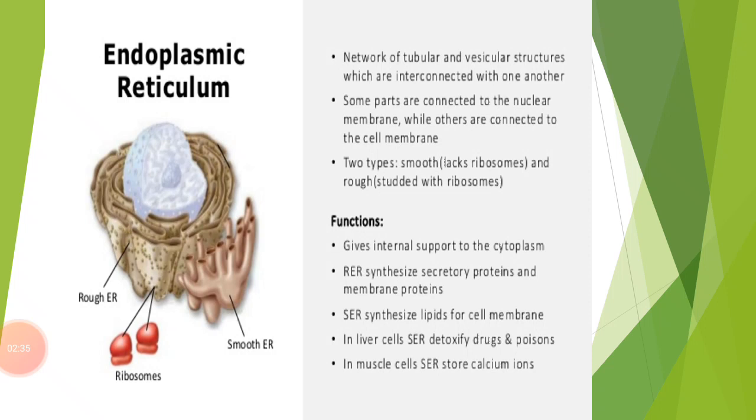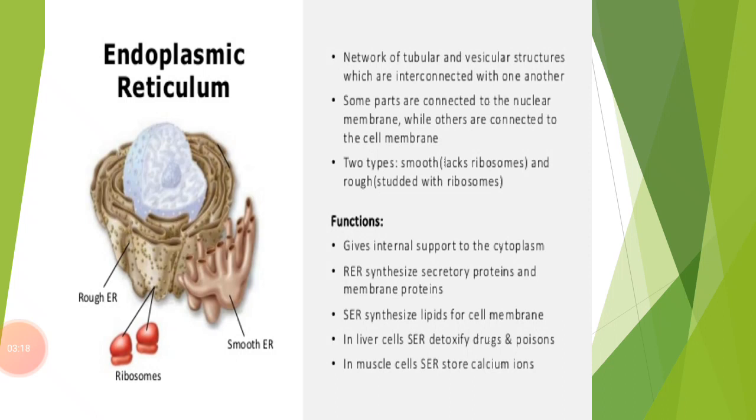So the endoplasmic reticulum is a double unit membrane structure, and it occurs in 3 morphological forms. The first one is cisternae, the second one is vesicles, and the third one is tubules. So these are the 3 morphological forms of the endoplasmic reticulum. On the basis of the presence of ribosomes on its outer surface, we divide it into 2 categories. The first is rough endoplasmic reticulum, and the second is smooth endoplasmic reticulum.